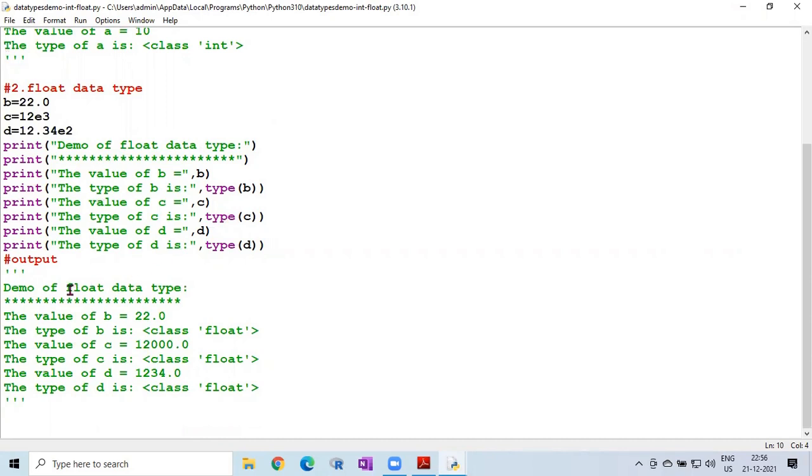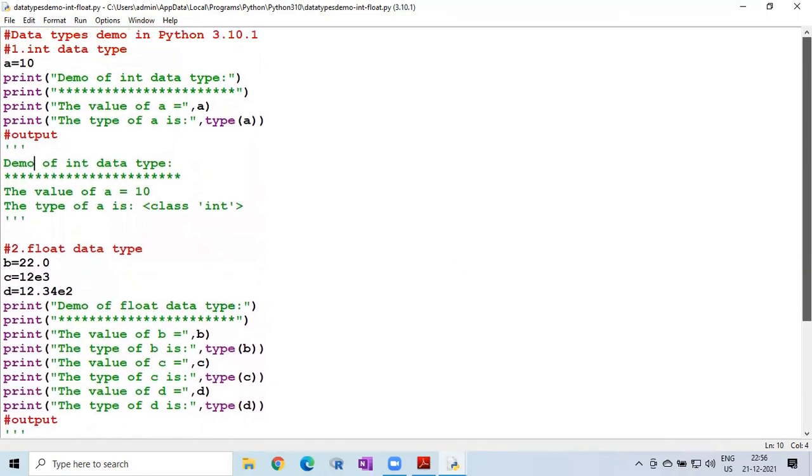Whenever you run this, first 22.0 is printed for b, then 12e3 is printed for c. Directly in the output it won't print e, so e equal to 10 here, so 10 power 3 is multiplied with 12, and the result is displayed here, then its type is float. Then 12.34e2, with e being 10 power 2, so the resultant value is displayed here. So these are the two sample programs for int and float data type.